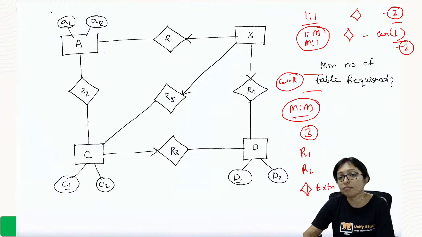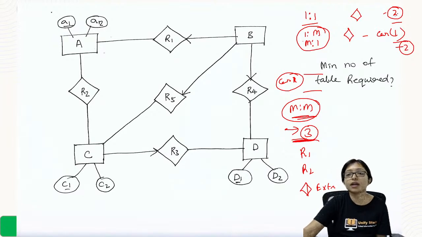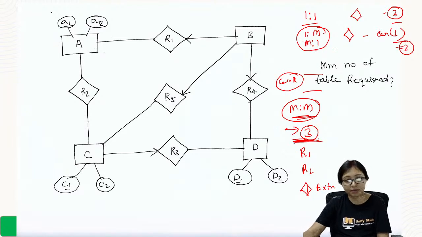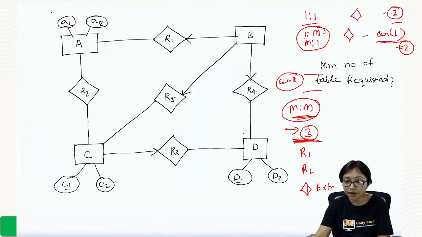That's why for many to many you require 3 tables. Always remember: 1 to 1 is 2 tables, 1 to many or many to 1 is 2 tables, and many to many is 3 tables. And with which part can I add the relationship? With the 1 to many, the part where the cardinality is 1. With that part I can do the relationship, right?